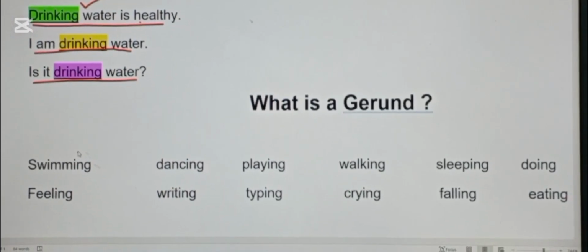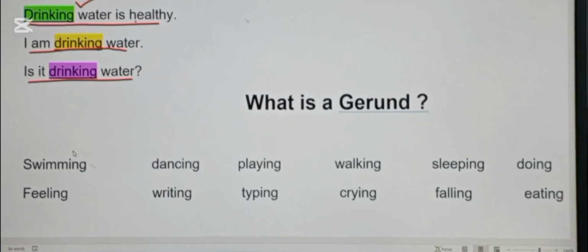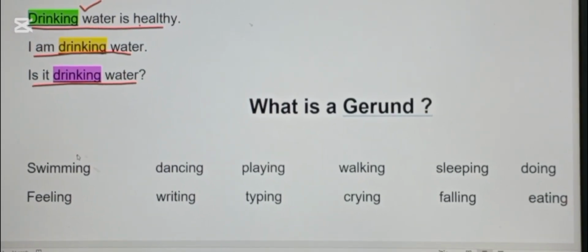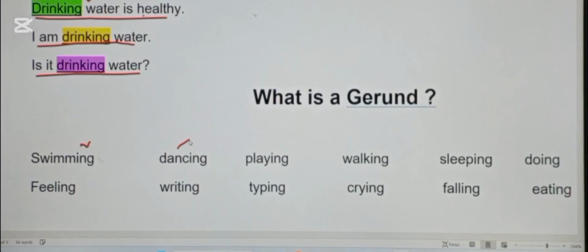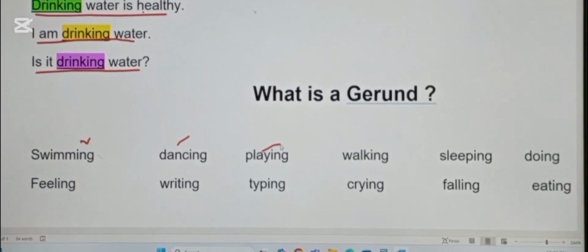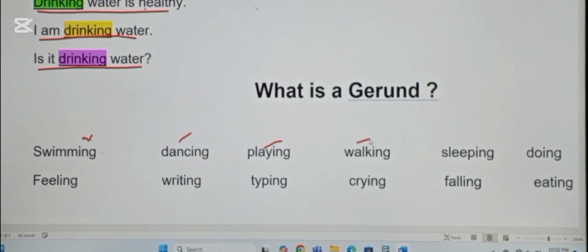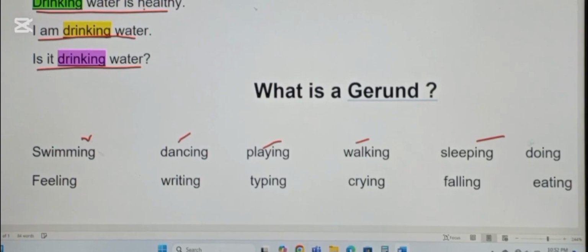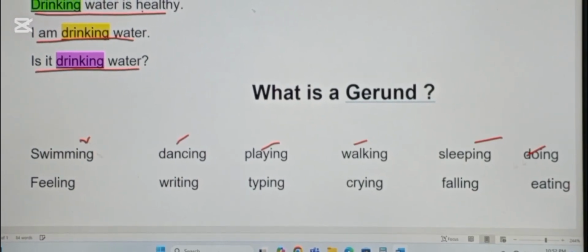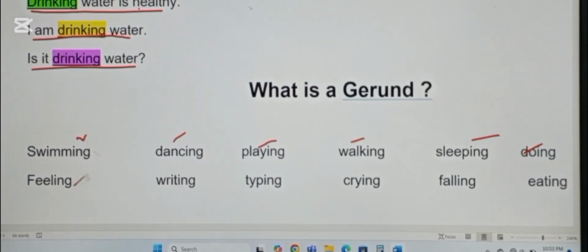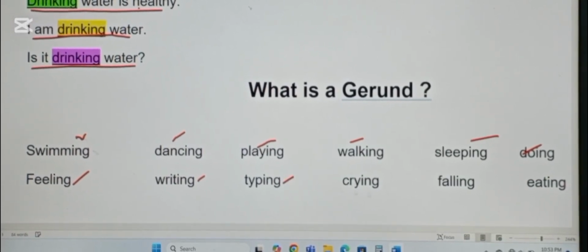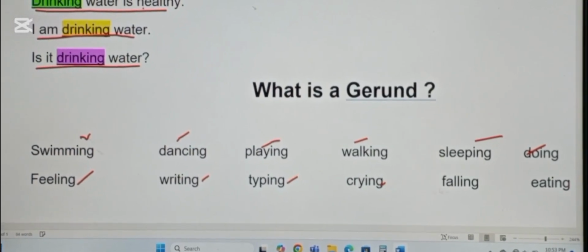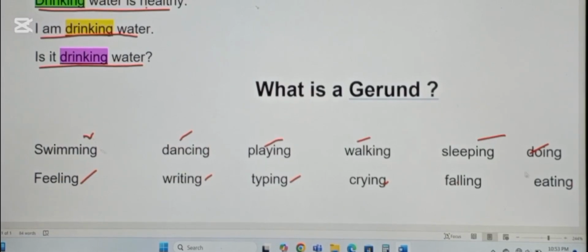I'm just going to show you a list of a few words. Swimming, dancing, playing, walking, sleeping, doing, feeling, writing, typing, crying, falling, eating.